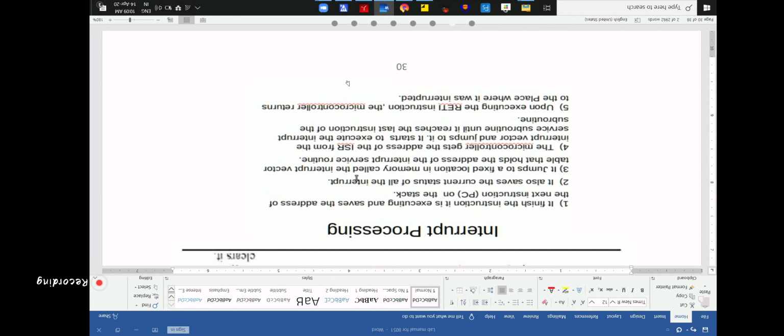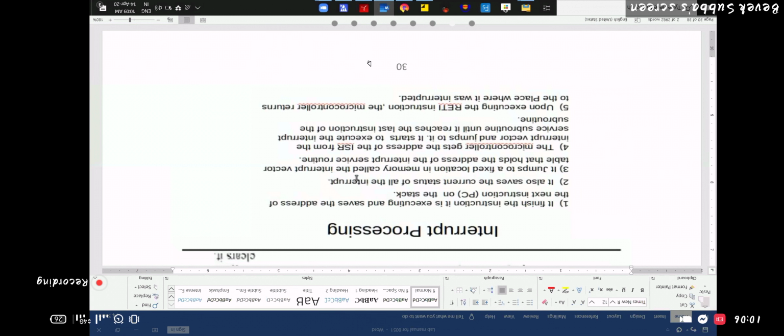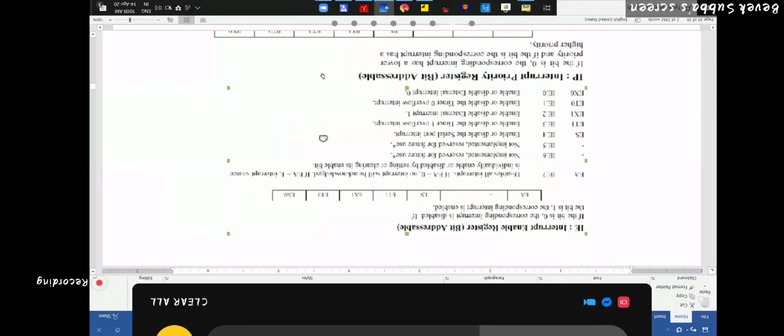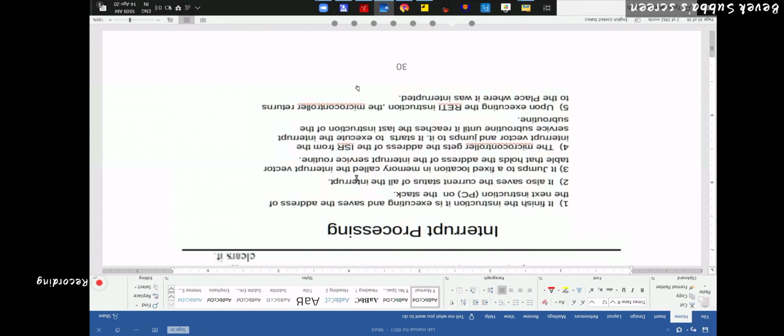No need to memorize. Please understand this concept. Okay, memorize or don't memorize, how many things will you memorize? Just understand. Okay. Are you getting or not till here? Is it clear?